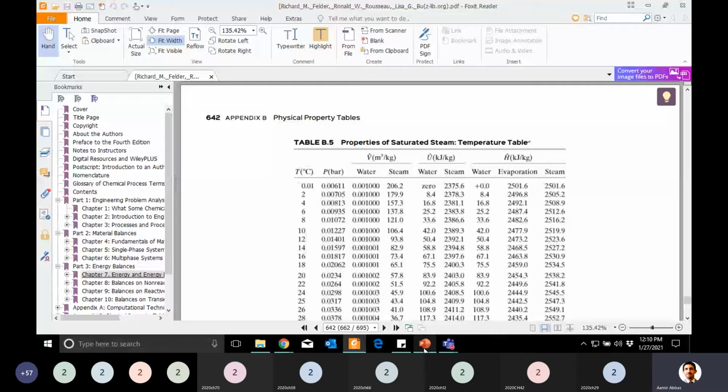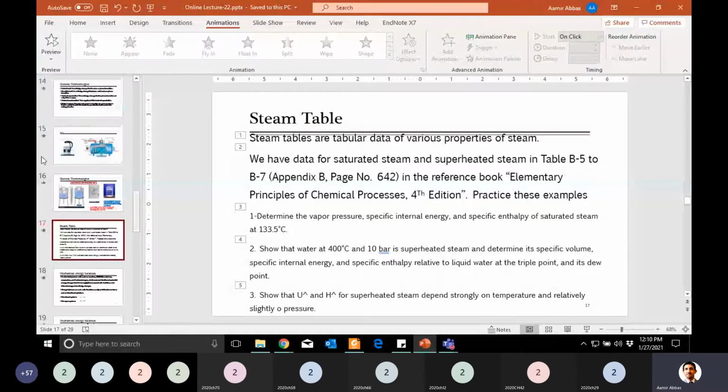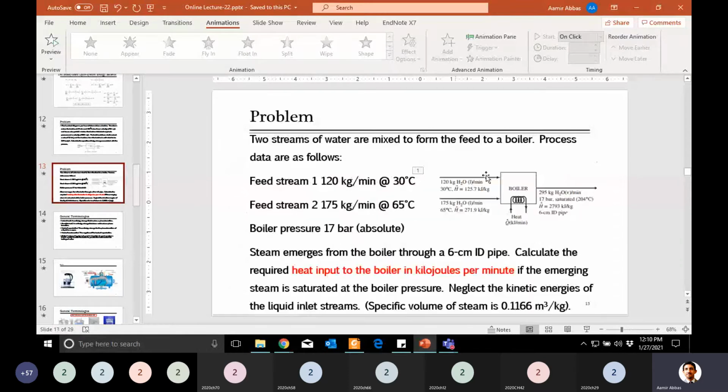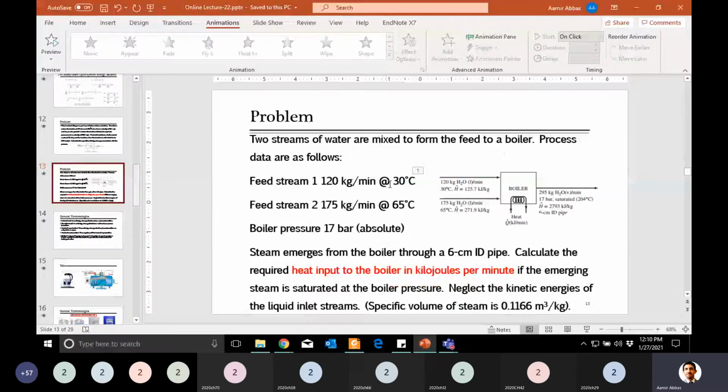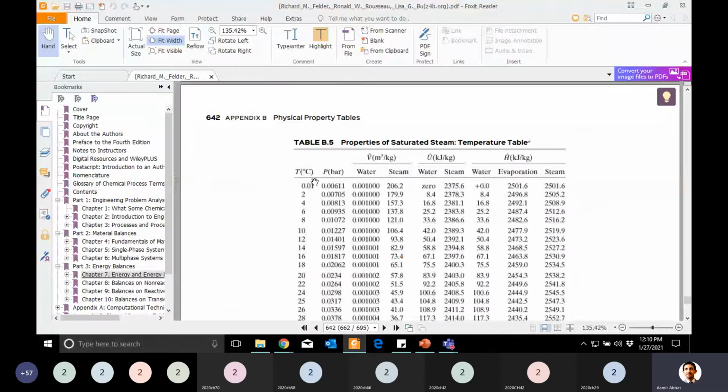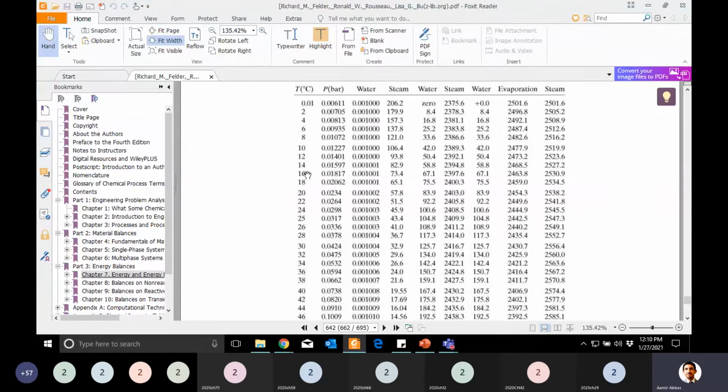So for example, if I go back and look at the things we were using yesterday, does the same value exist in the table? Here it is water and it is at 30 degrees C. Did he mention any pressure here? No, only temperature. So which table will I be consulting? The temperature table. I will go to this temperature table and try to locate 30 degrees C. Can you see there? Here, I am at 30 degrees C.